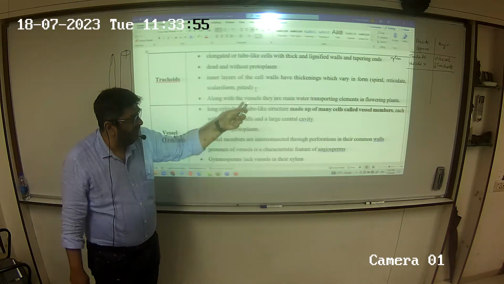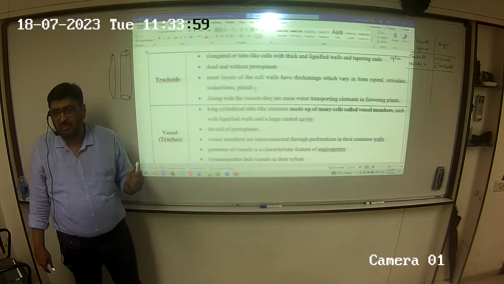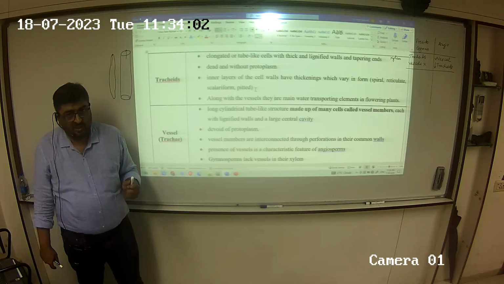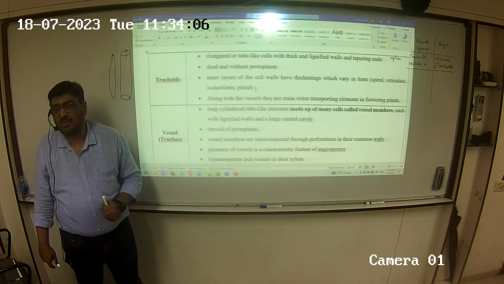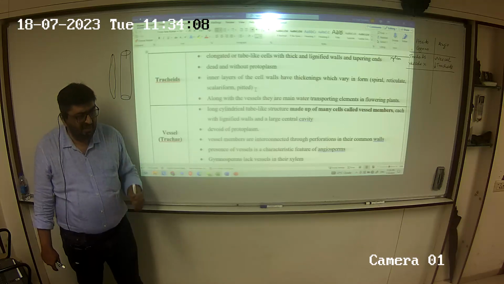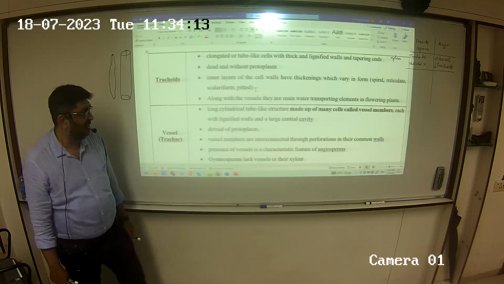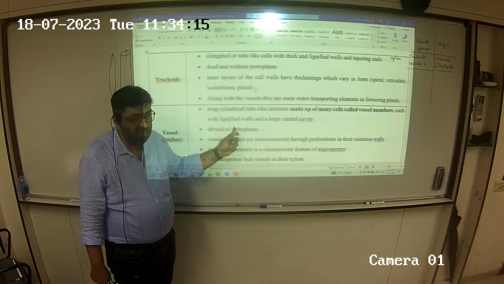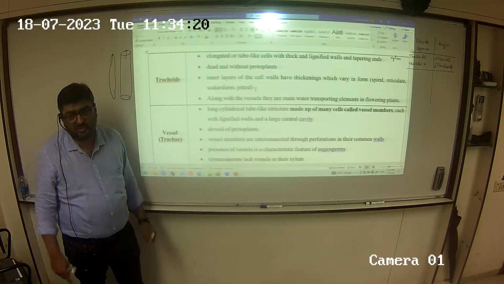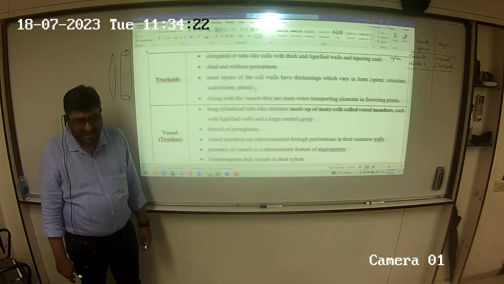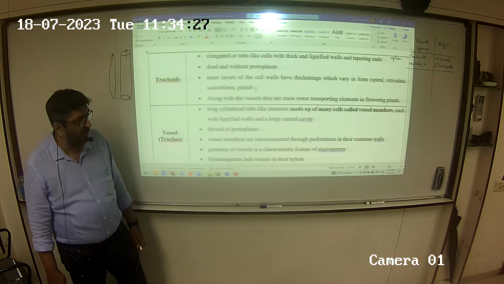It is made up of many cells called vessel members. Now this is another area where students make a lot of mistakes. A vessel is made up of units called vessel members. Vessel is a structure made up of units called vessel members with lignified walls and a large central cavity. Obviously devoid of protoplasm. Protoplasm is absent, so it is dead. Vessel members are interconnected through perforations in their.